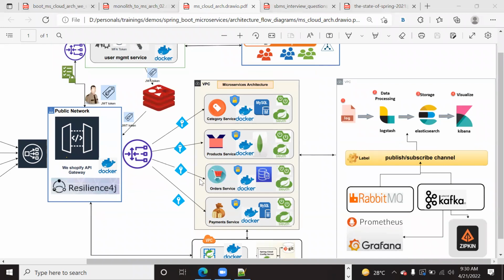Someone is asking, are you explaining message queues like Kafka and the queuing mechanism? Kafka is here now, AMQP is here. I told you we will use these in an event-driven microservices use case, right? So yes, we will use Kafka and RabbitMQ. We will see the differences between them.